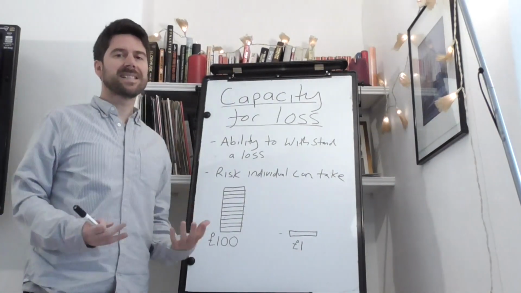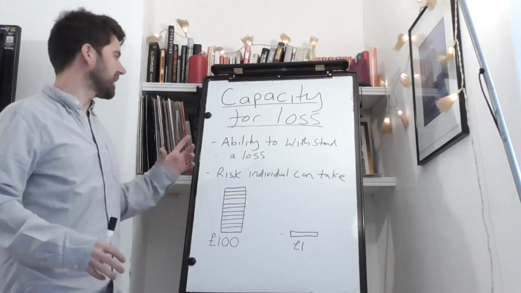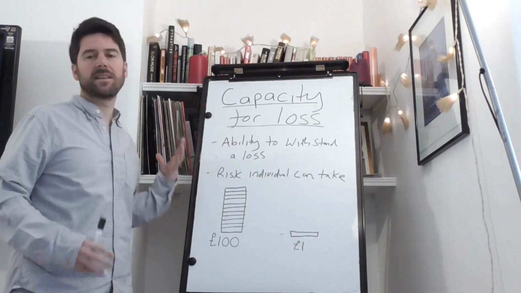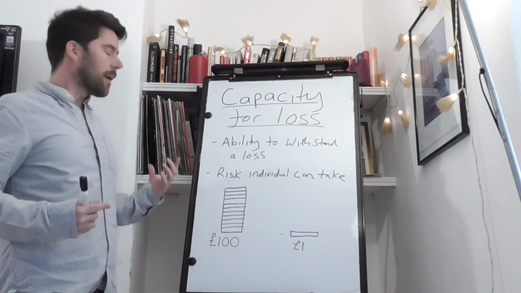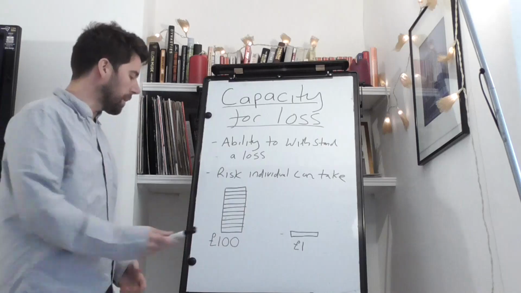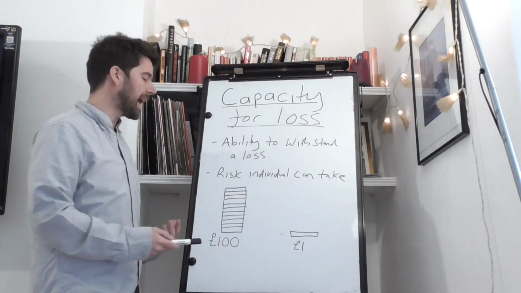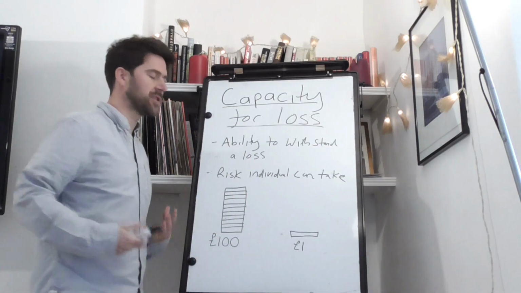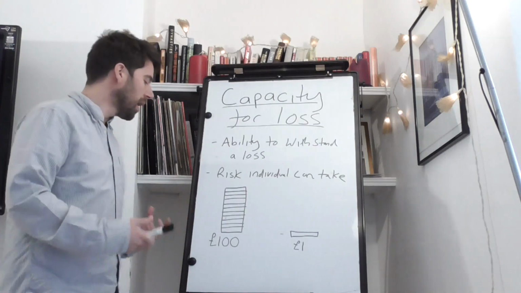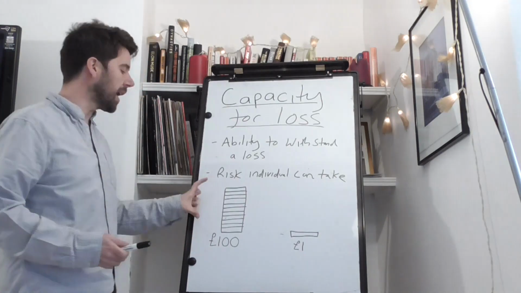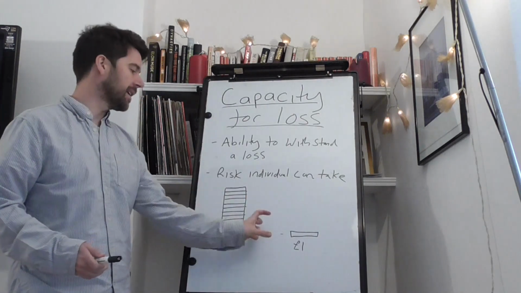So what is capacity for loss? Capacity for loss is the ability to withstand a loss. So imagine you have two people. You've got one person with £100 and another person with £1 to invest. They're both looking to invest. One person's got a higher capacity for loss than this person.